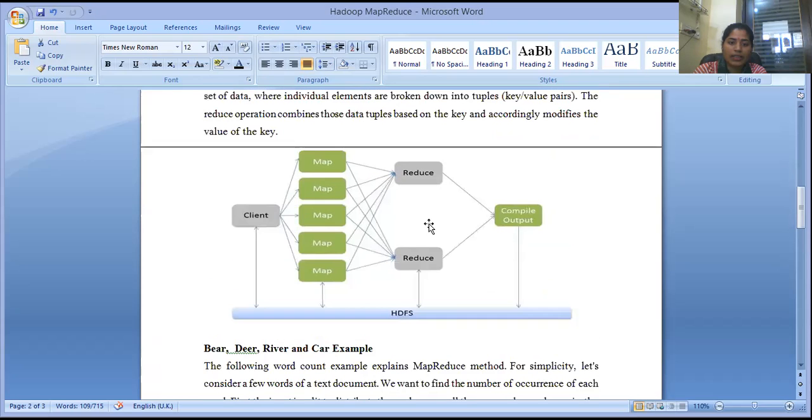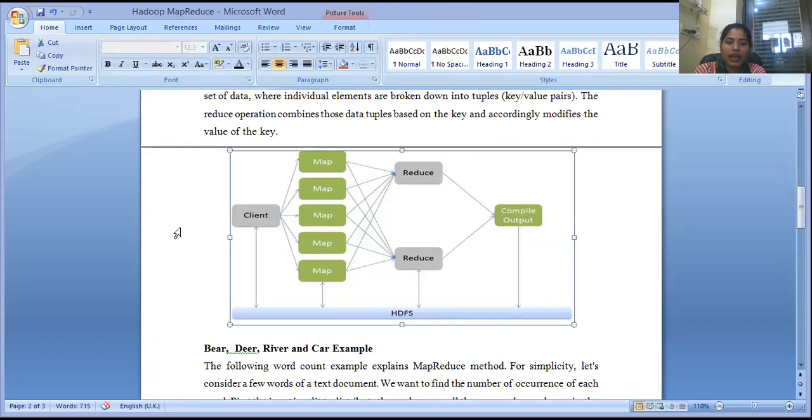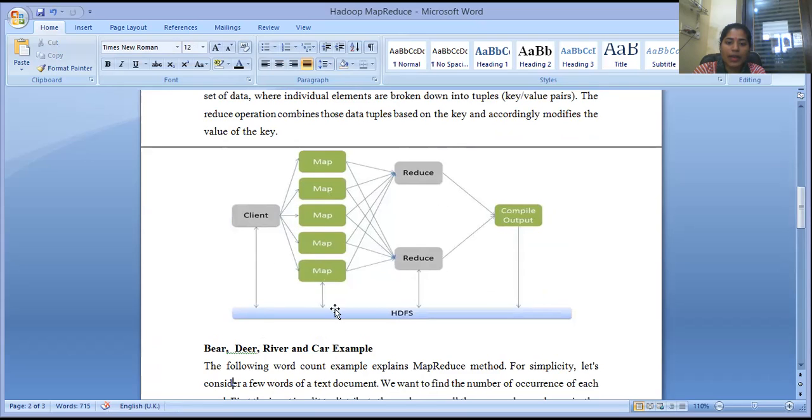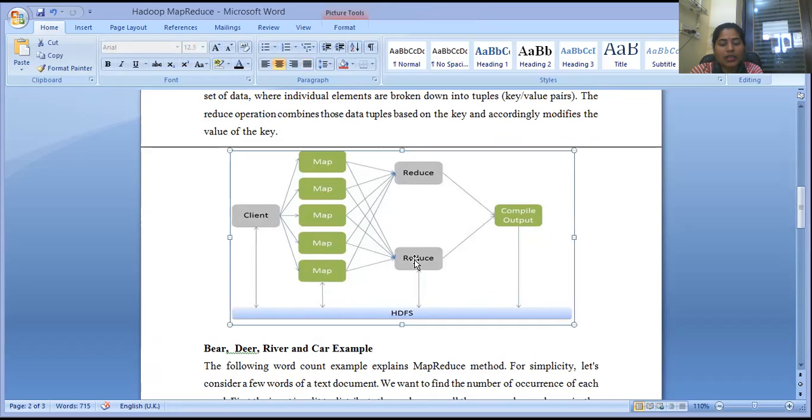So you can see in this example, there is a client and here we are performing the map. They are performing two things, one map and the second is the reduce. All the maps are going to reduce here and are compiled into the desired outputs. Both the map and the reduce are situated under the HDFS.